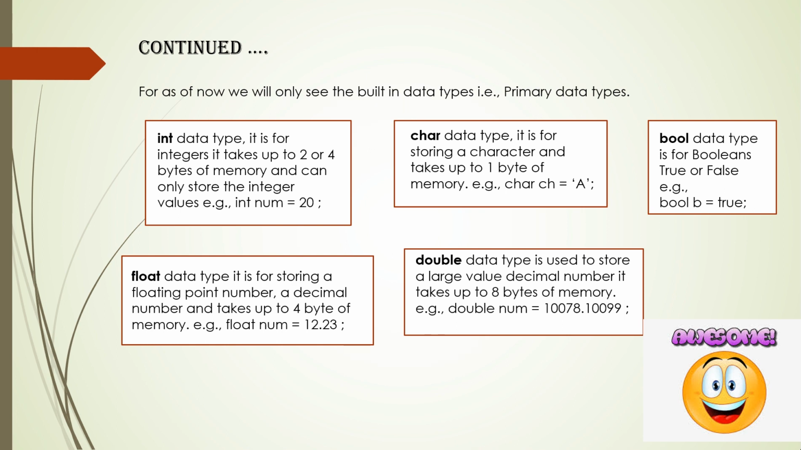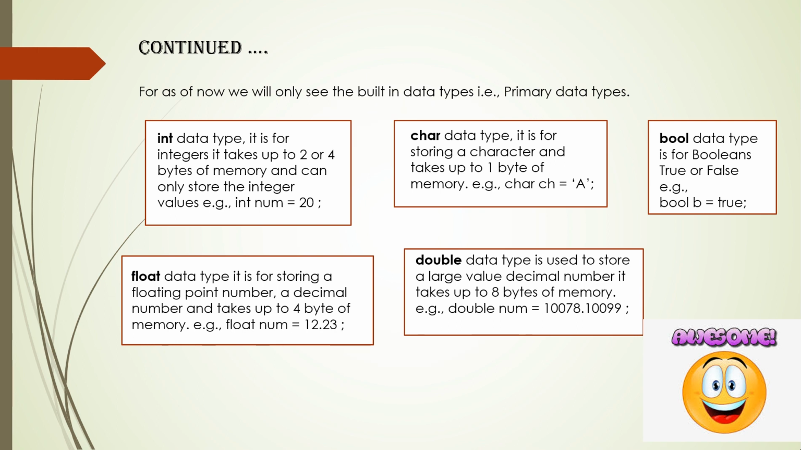The syntax for declaring this is the same as all. Only what you have to do is change your data type. See, float space num equal to a floating or decimal point number, then a semicolon. Here num is the variable name. Num is holding a value of 12.23, which is a floating point number, a decimal number. So I have declared a float data type.